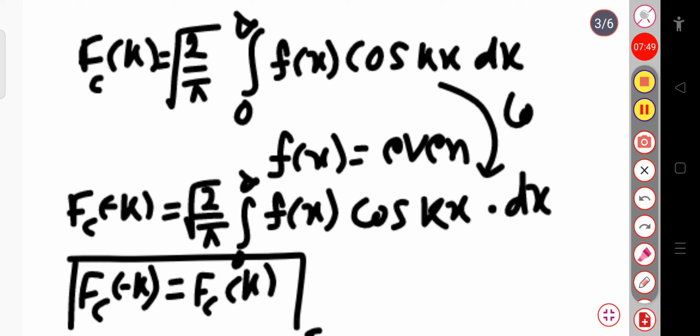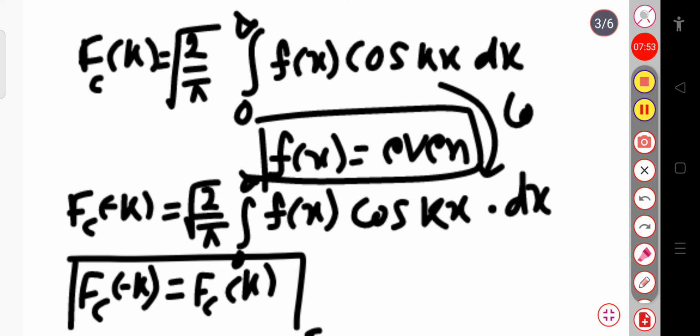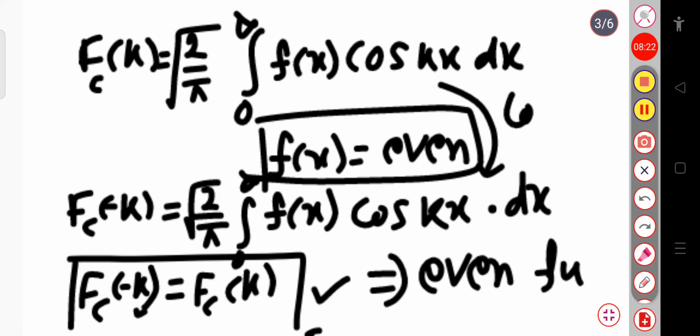That is, if the function f of x that we are considering is even, then when we take the Fourier transform of this function, we will get the Fourier cosine transform, and this Fourier cosine transform fc of minus k will be equal to fc of k. And also we can see that fc of minus k equal to fc of k represents that it is an even function.